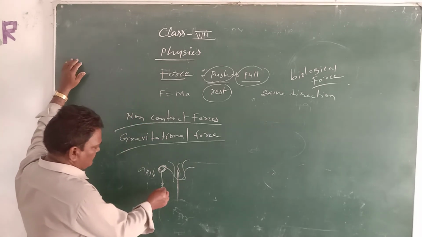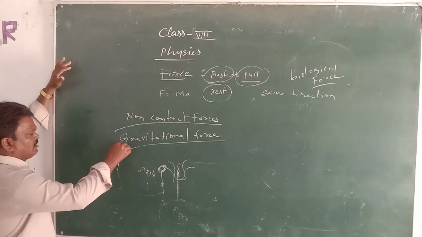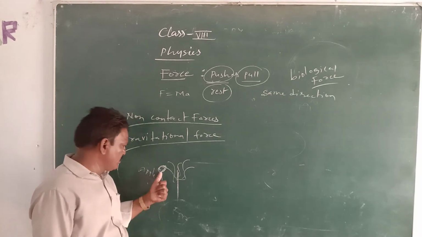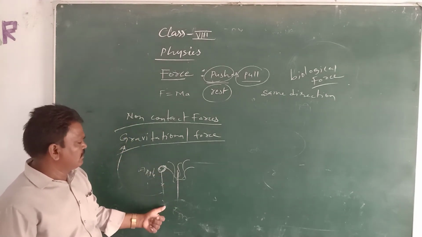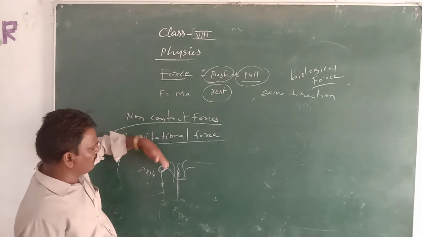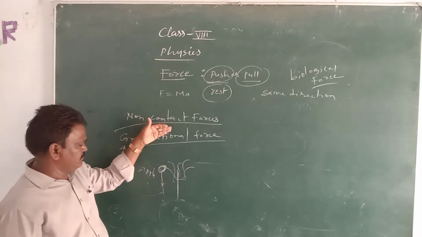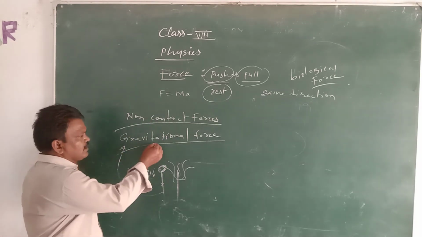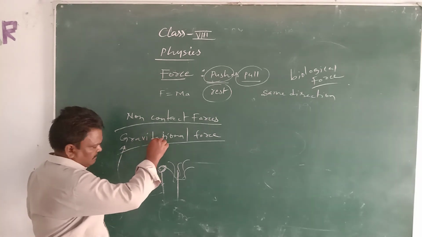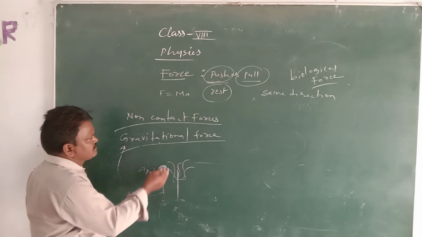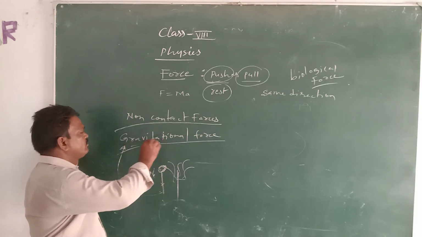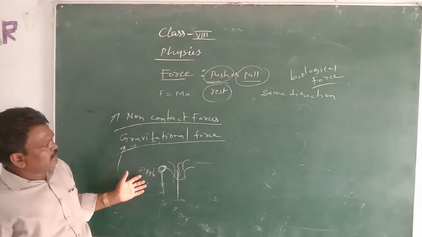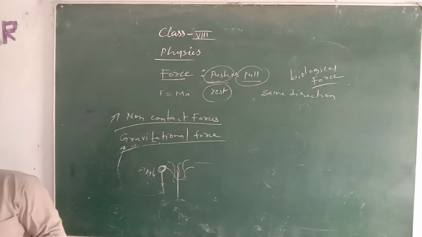The reason is that every object is acted on by the gravitational force. Automatically, the gravitational force pulls objects downwards to the earth. Instead of going away from the earth, they fall because of the gravitational force. We can see only the falling of the object downwards, but we cannot see the gravitational force. We cannot see it with our eyes, and we cannot touch it. That's why gravitational force is called a non-contact force.